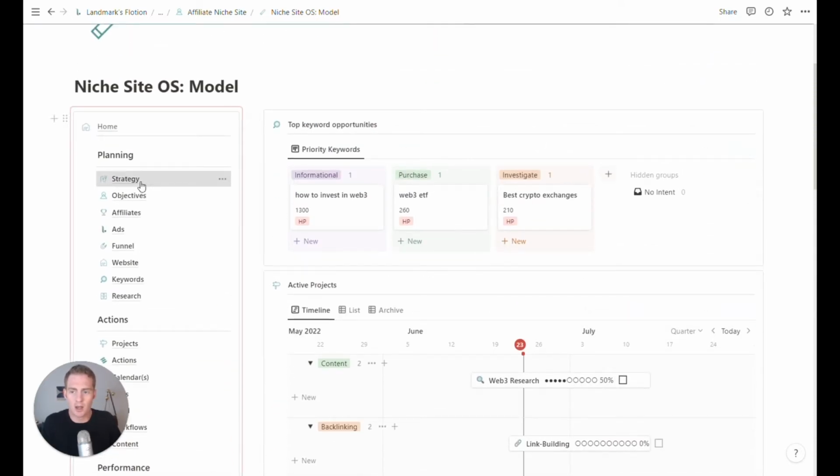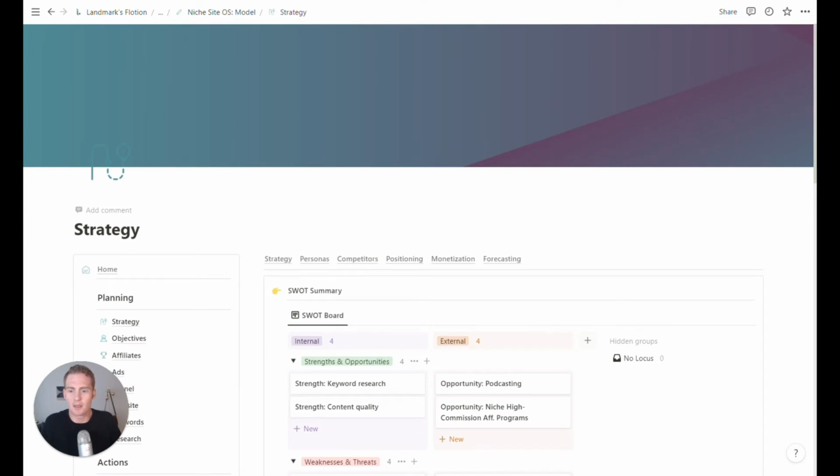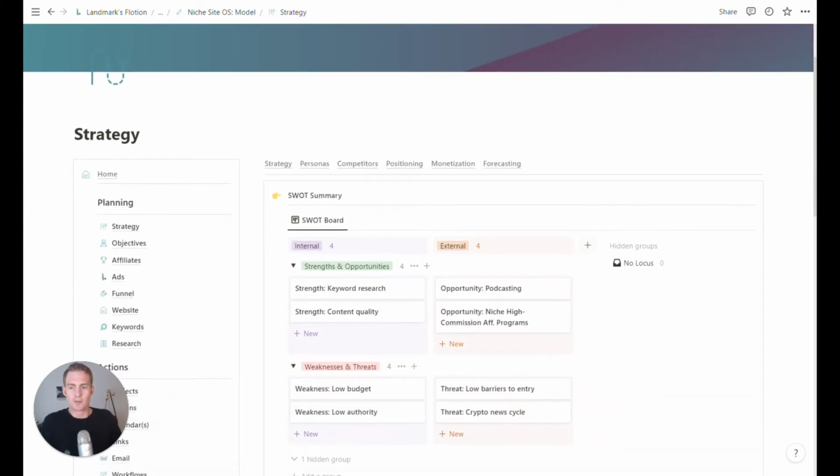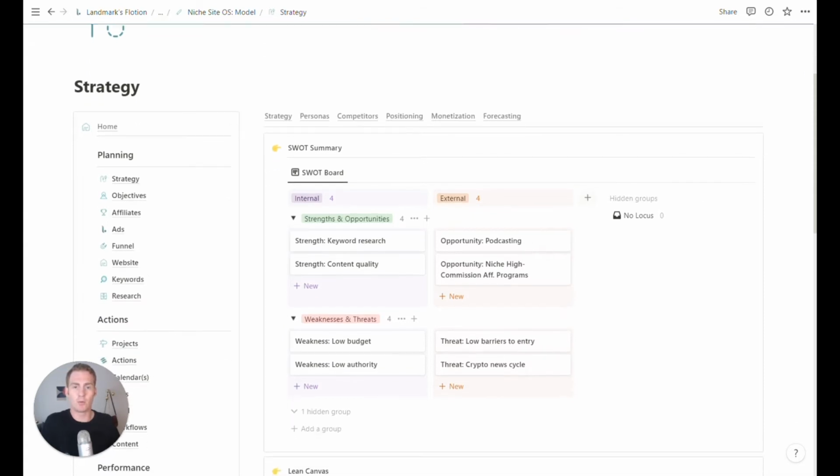We can go into our planning section and start with strategy. So for your niche site, you may want to spend some time thinking about it while you're planning it out before you start. Think about what your strategy is for building the site. You can use the SWOT board for strengths, weaknesses, opportunities, and threats.